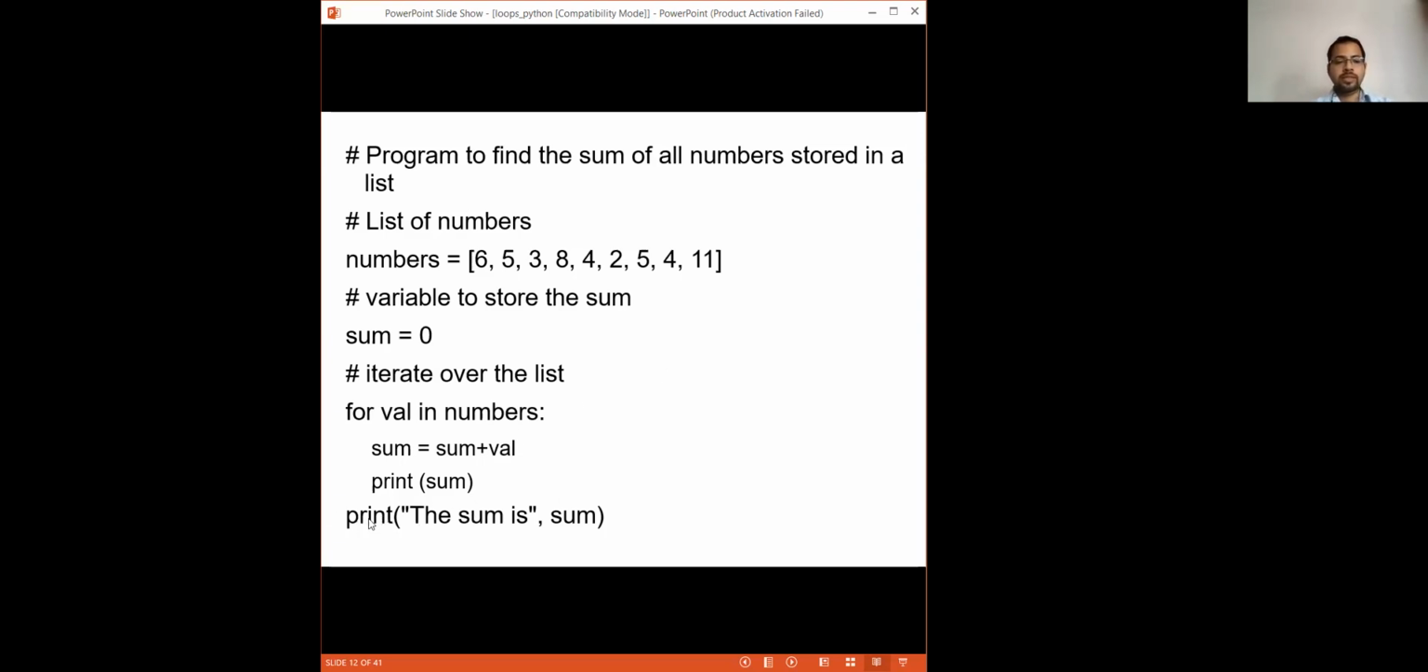So look at this print. This print is outside the loop. This print is not included in the for loop. So this is a block. You need to remember that. All right, so I can run it.